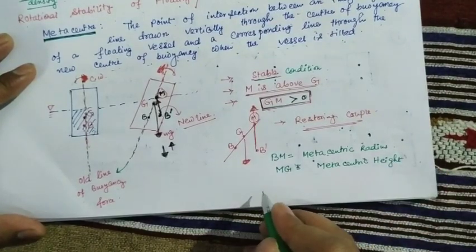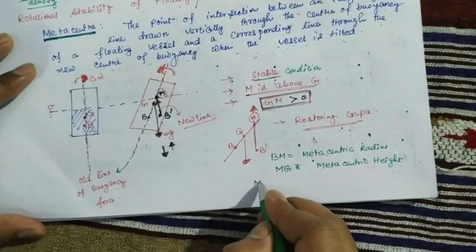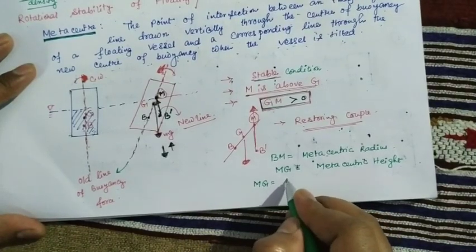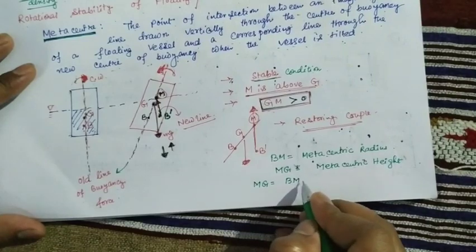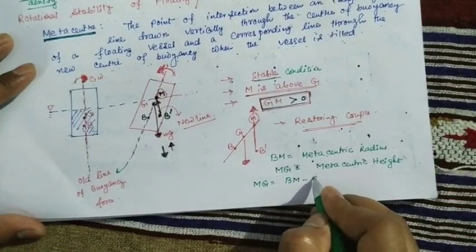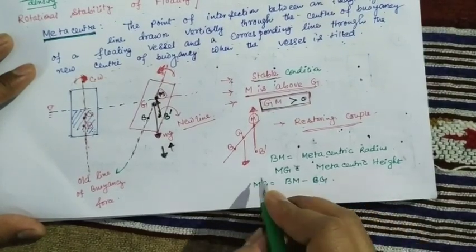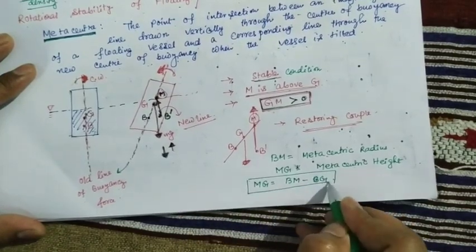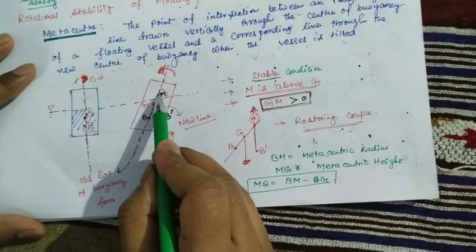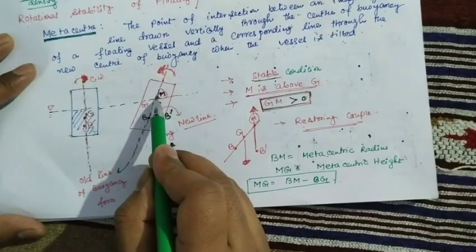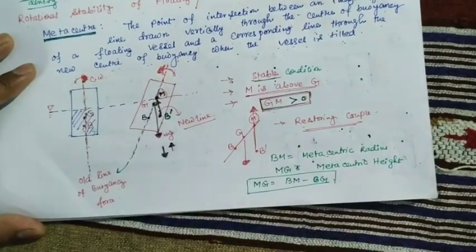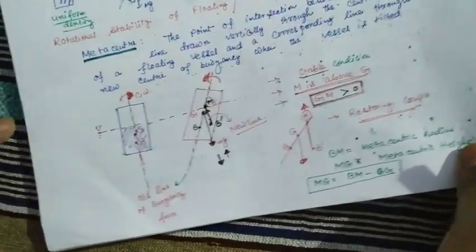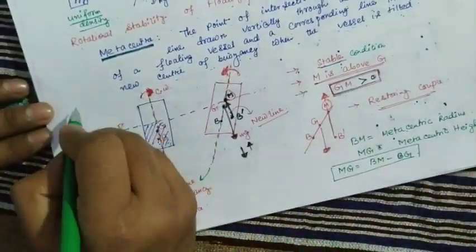So to find MG, what you have to do? You have to subtract BG from BM. To find MG, BM minus BG, then you get MG. So it is the first condition of the stable condition.